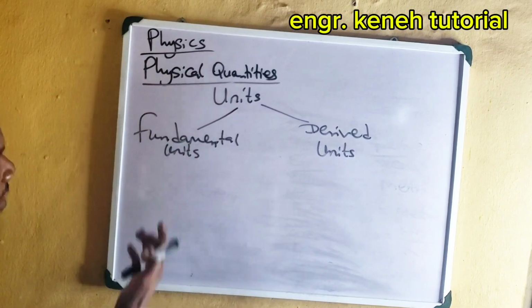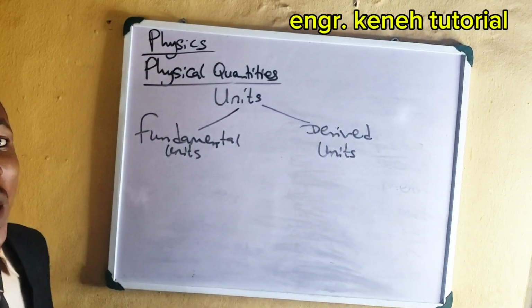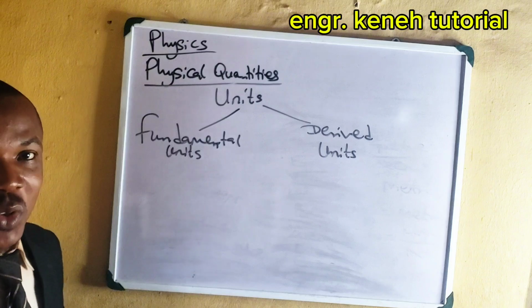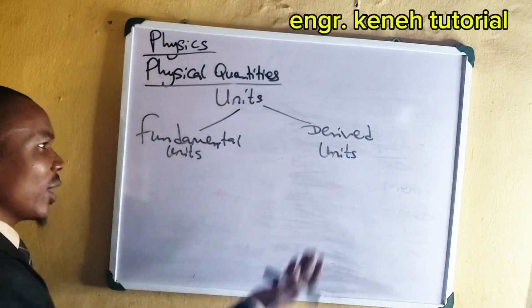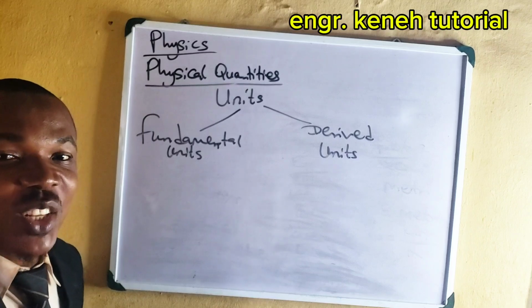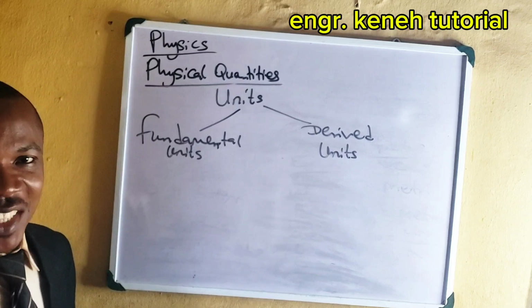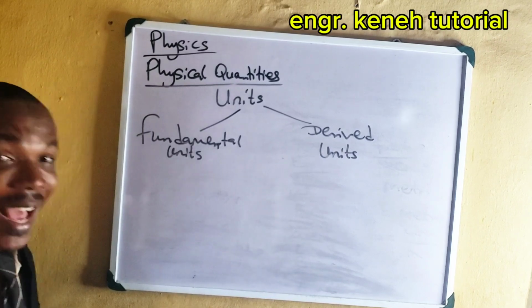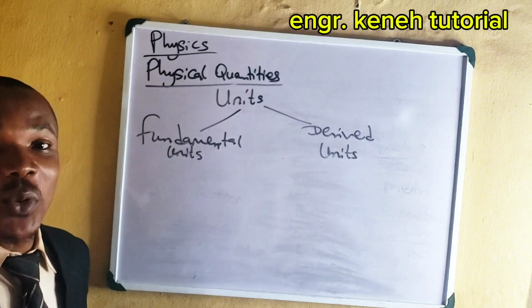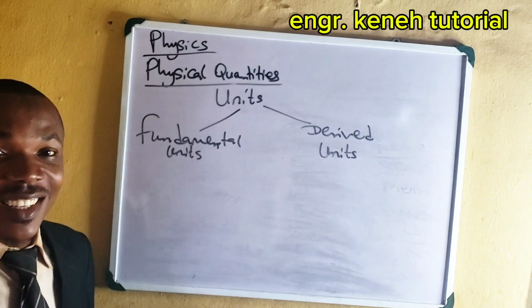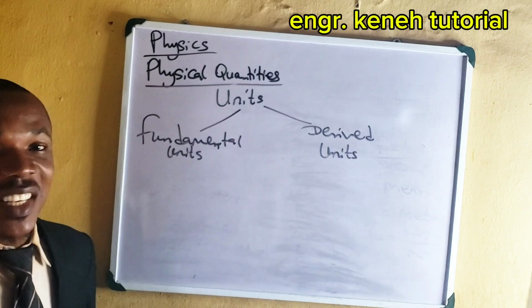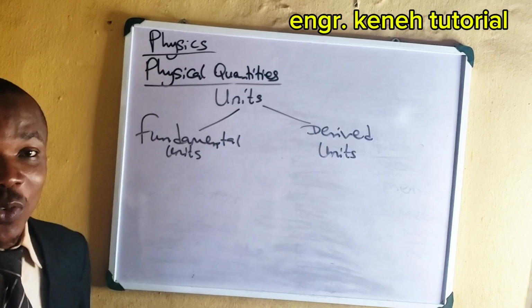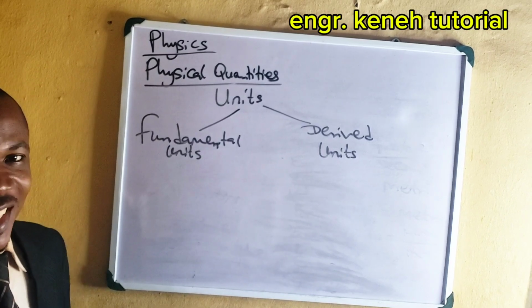All right, so when you talk about fundamental units, they are units of the fundamental quantities. Then when you talk about derived units, they are the units of derived quantities. So if you are asked to explain what a fundamental unit is, just say that it is a unit of a fundamental quantity. When you say derived unit, it's a unit of a derived quantity. Is it clear?